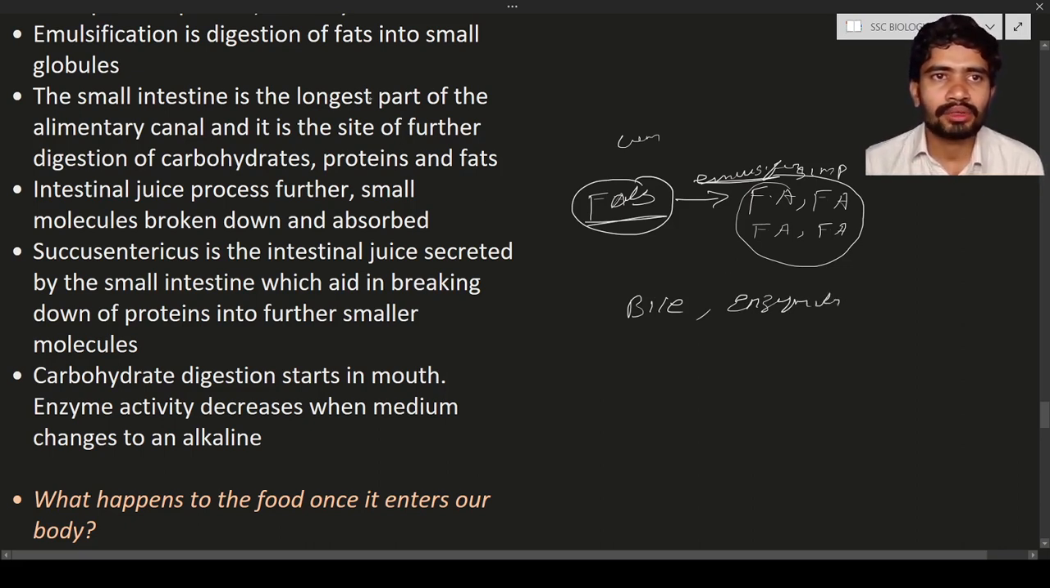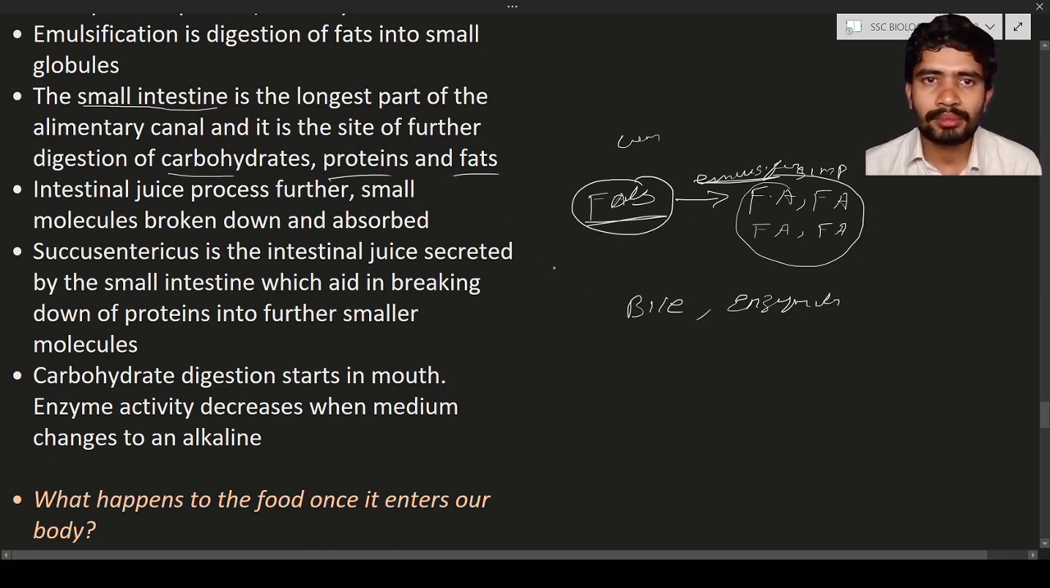Next, the small intestine is the longest part of the alimentary canal. The alimentary canal contains different parts like the esophagus, pharynx, large intestine, small intestine, etc. Among all these parts, the small intestine is the longest part of the alimentary canal, and it is the site for the digestion of carbohydrates, proteins, fats, etc.